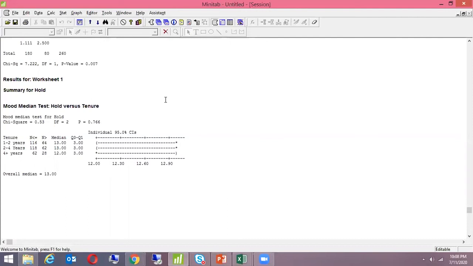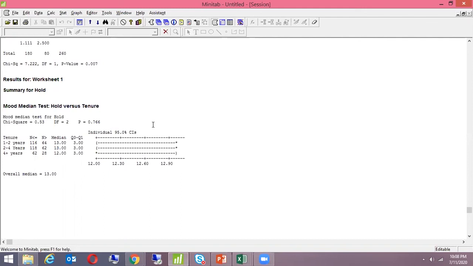But we don't want to jump the gun. So we thought let's do a hypothesis test and conclude whether the tenure of the employees has any significant impact on the hold time or not. Means whether it is because of the tenure of the employee that they are taking more time, putting more time on hold, or is it something else? That's what the objective is. Clear? Good so far?